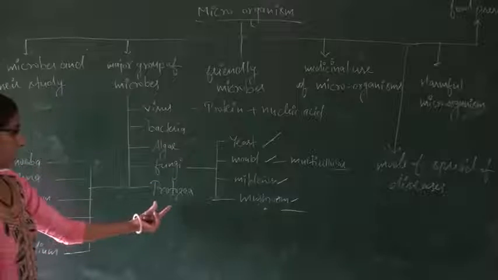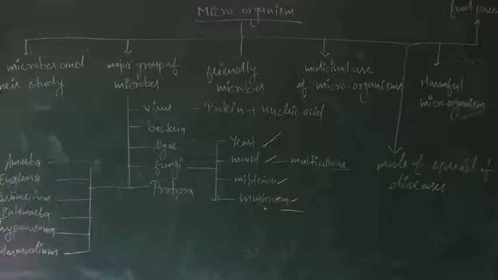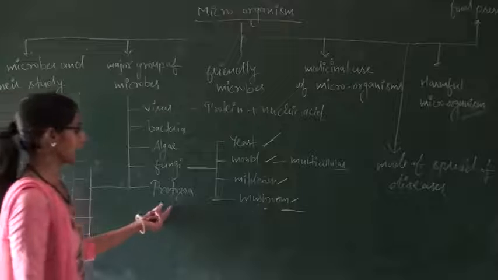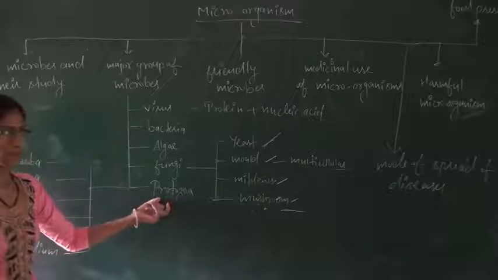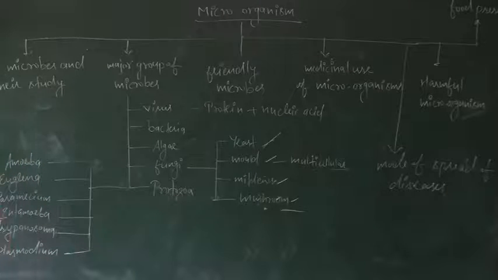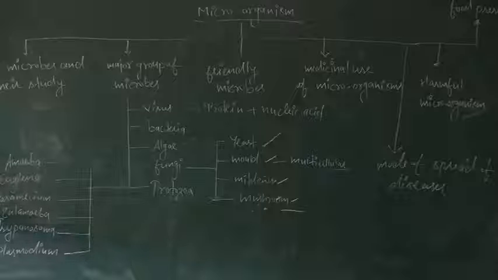After that, in case of protozoa, what are protozoa? Protozoa are single-celled organisms. After that, some examples of the protozoa: amoeba, euglena, paramecium, entamoeba, trypanosoma and plasmodium. These are the examples of protozoa.